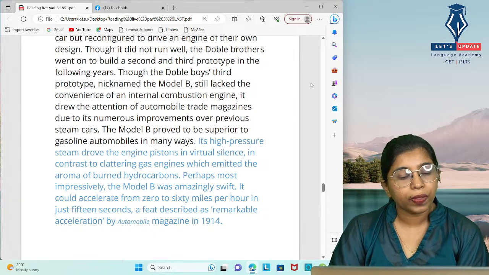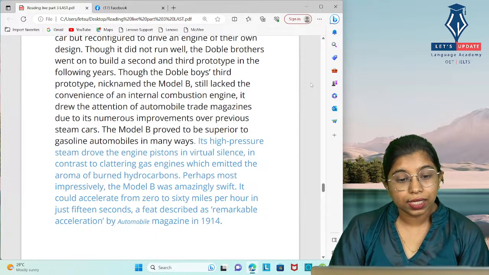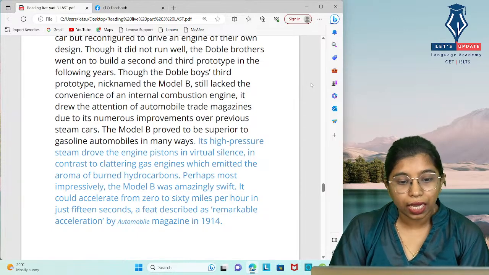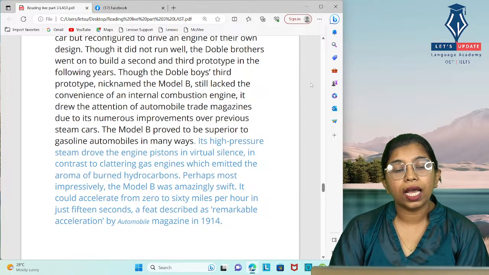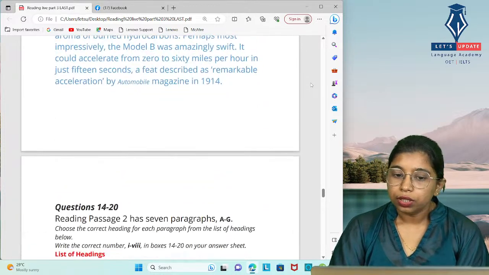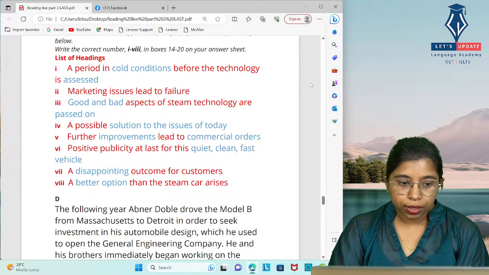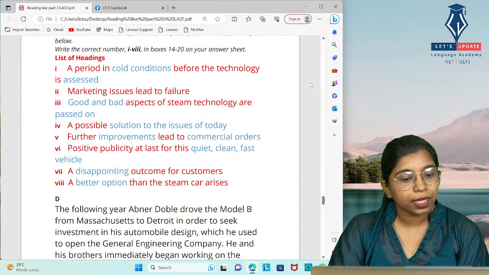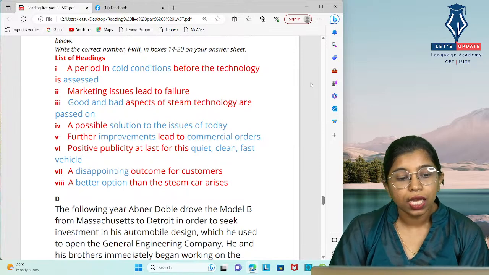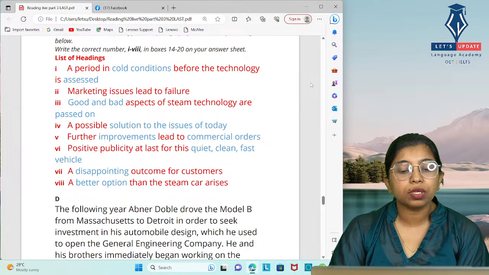The paragraph talks about the speed, the silent pistons and engines, and about zero emission, so it is clean and silent as well as fast. These are the keywords we can find in paragraph 3, and in our headings we find the same keywords in option 6: positive publicity at last for this quiet, clean and fast vehicle.